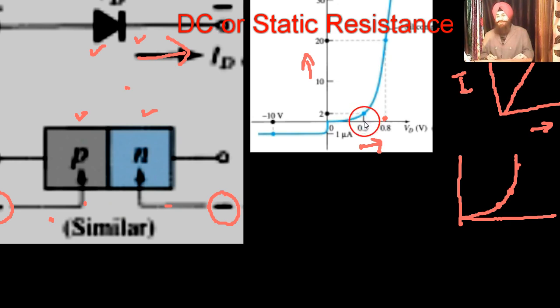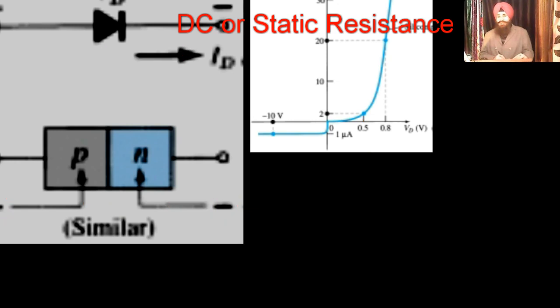0.5, just before the knee point. You know what the knee point is? Before the knee point, the current is very small, and after the knee point, there is a sharp rise in current.